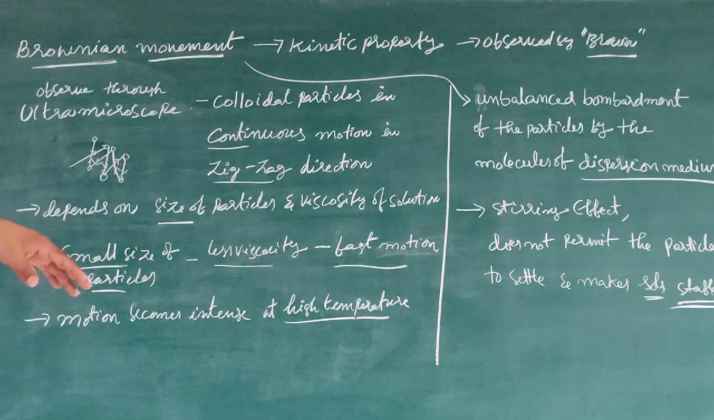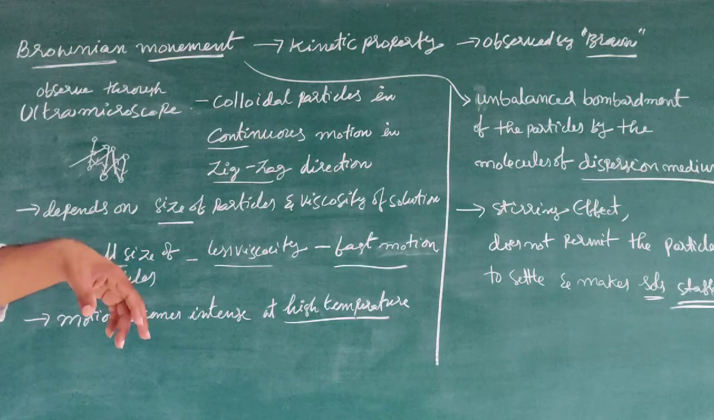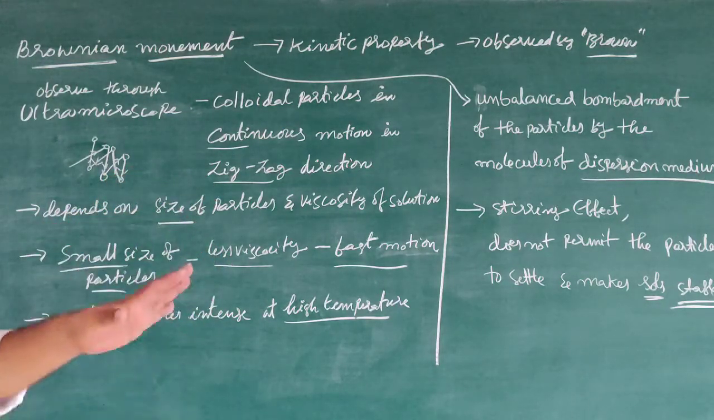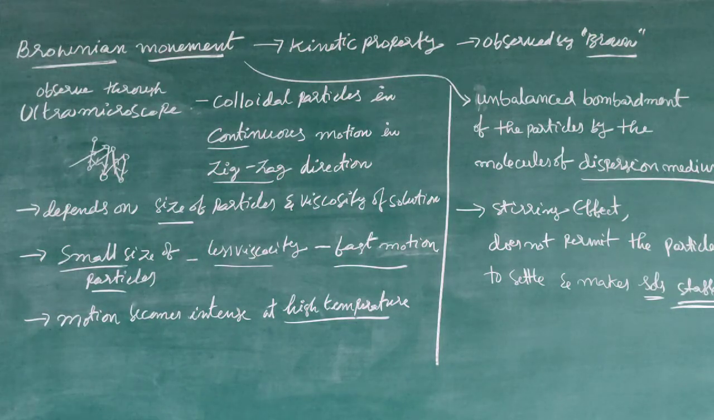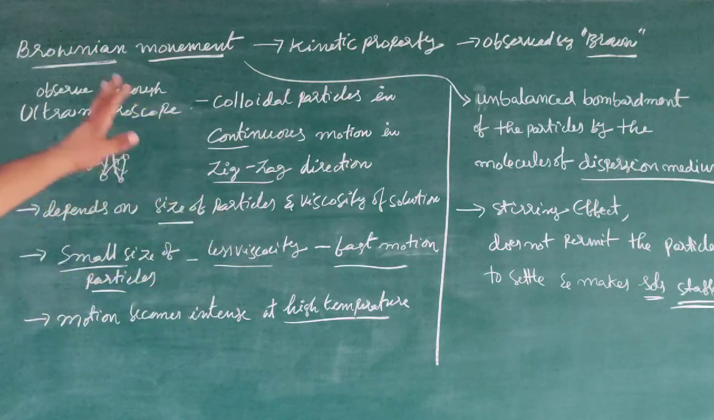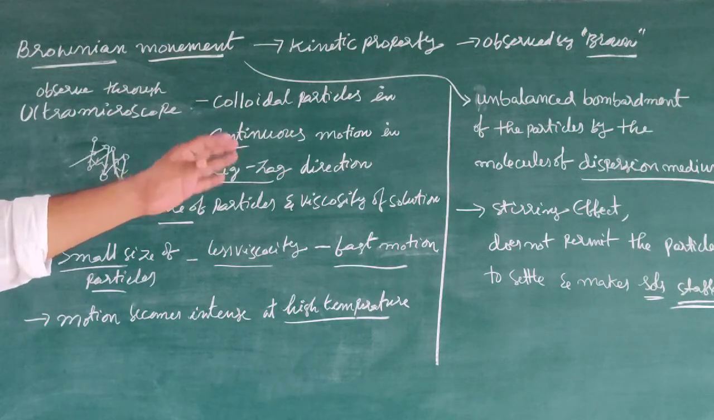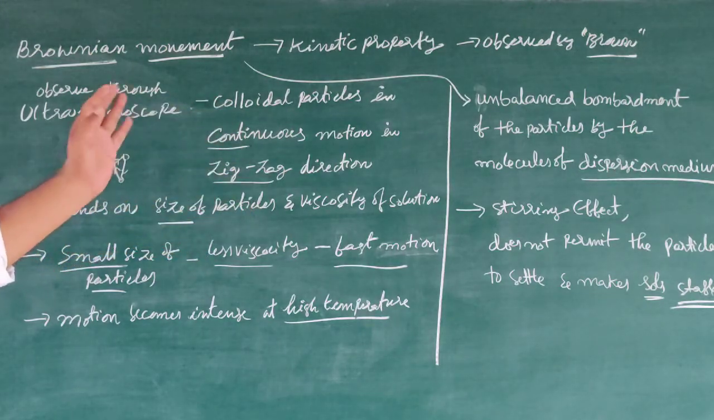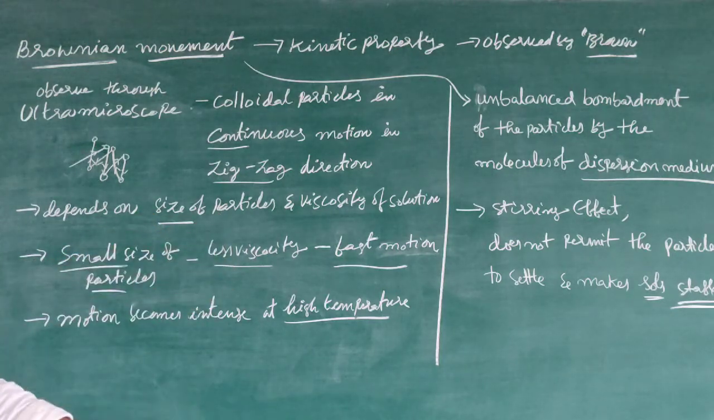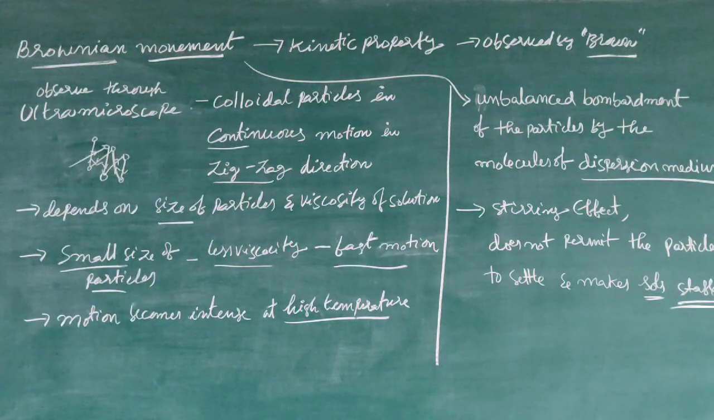What is the use of this movement? It is a stirring effect. Because of this Brownian movement, the particles are not permitted to settle down, so automatically the sols become stable. That is the use of the Brownian movement.